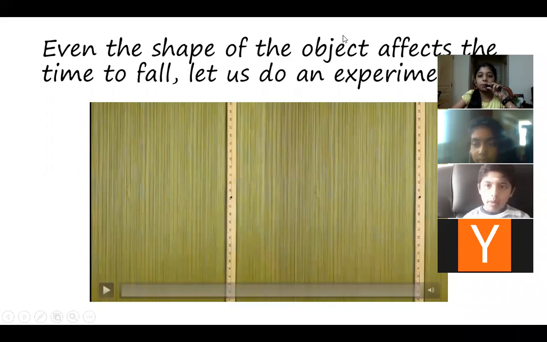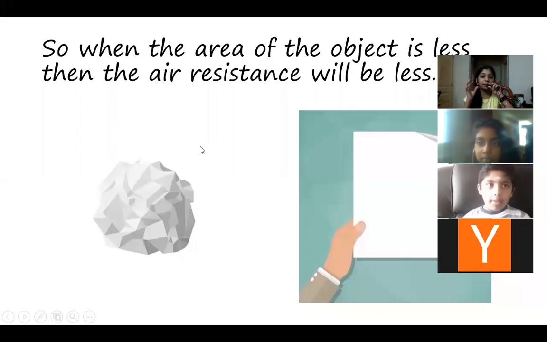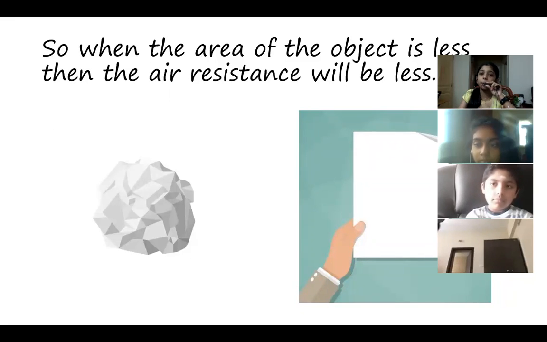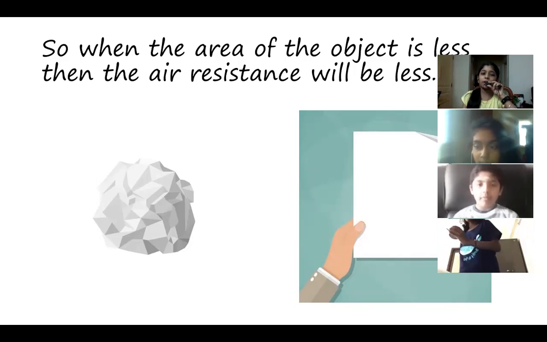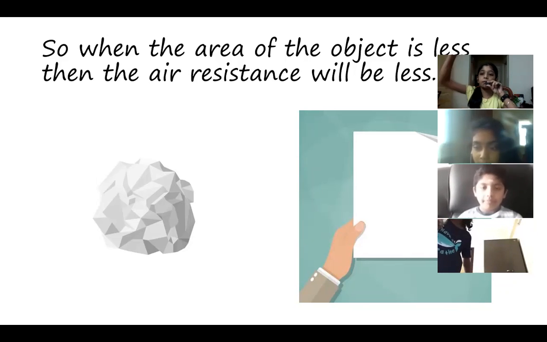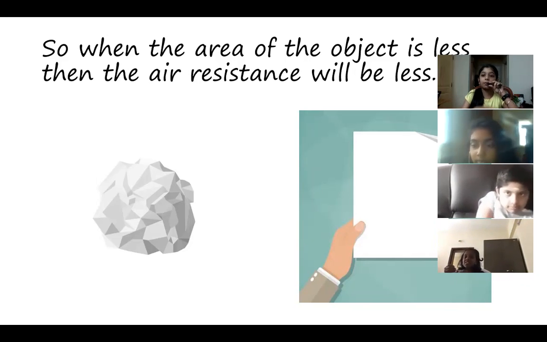So what we come to say here is when the area of the object is less, then the air resistance will also be less. Here both the papers have the same weight, but the area of the crumpled paper is less. The size of the crumpled paper is less, so it will have less air resistance. It will fall very fast. But the flat paper is very large, right? The area is much more in the flat paper. So when you drop the flat paper, the air resistance will be more. It will be in the air for a longer time.